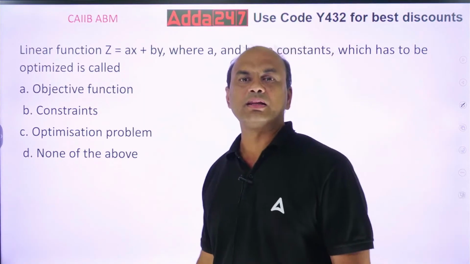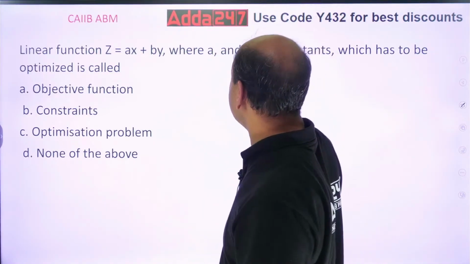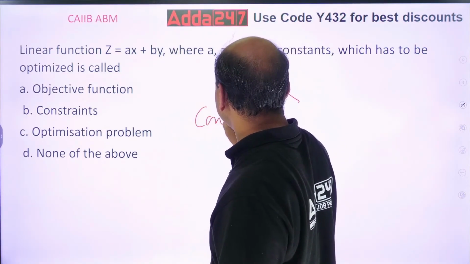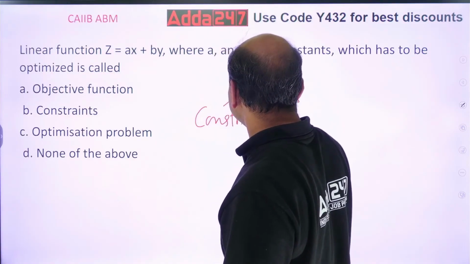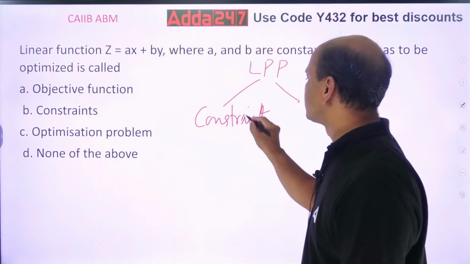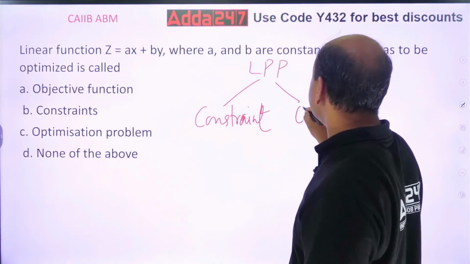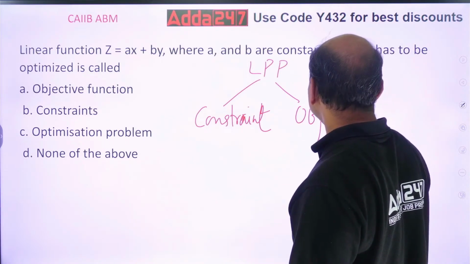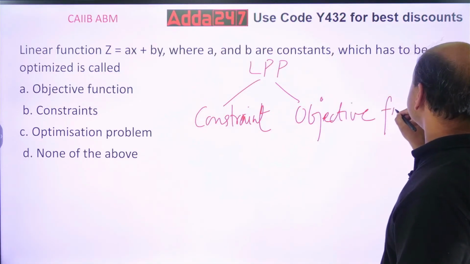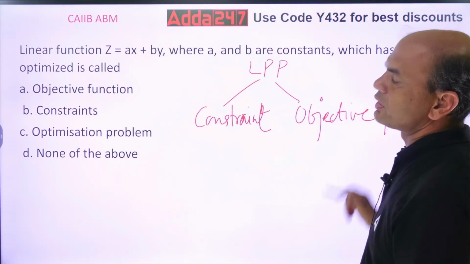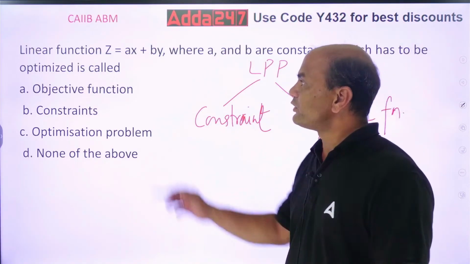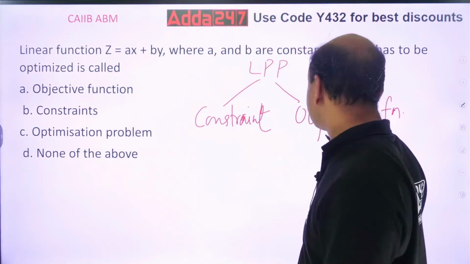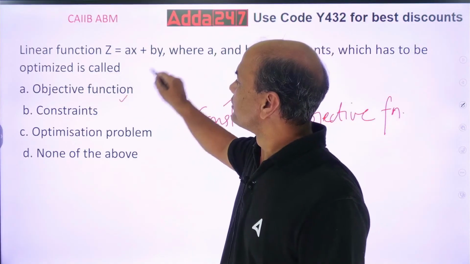So remember, in any LPP problem, linear programming, you have two things. One is constraint equations. There are many constraints. And second one is objective function. So these are the two things always in any LPP. This function we call as the Z function. Z function is always an objective function. So this Z becomes objective. This has to be optimized.